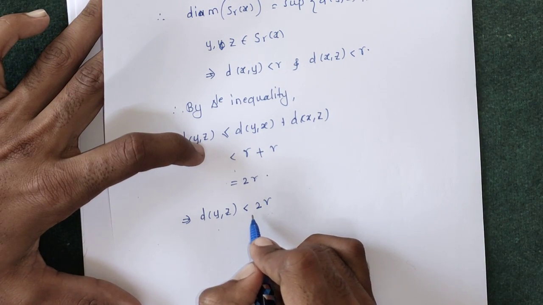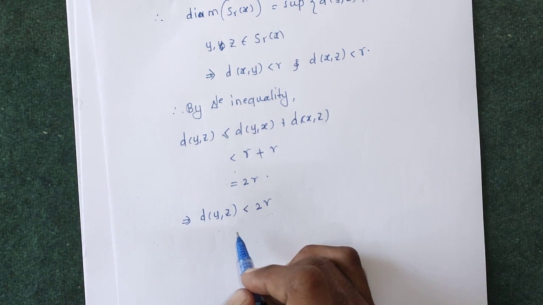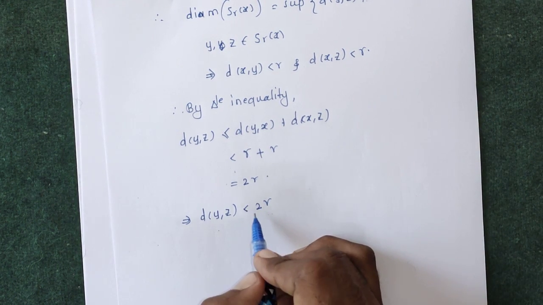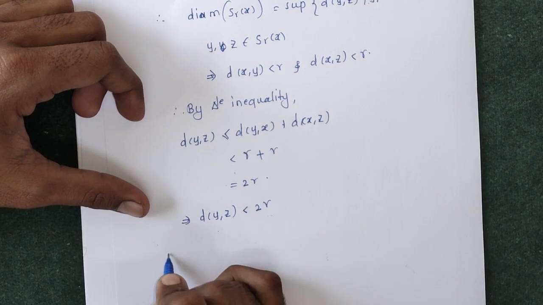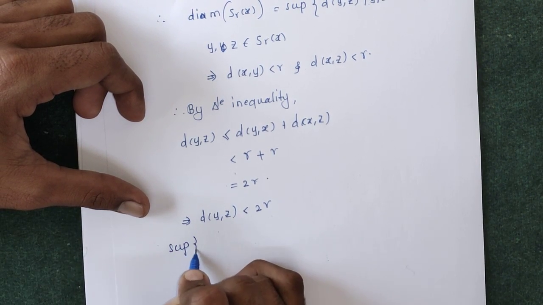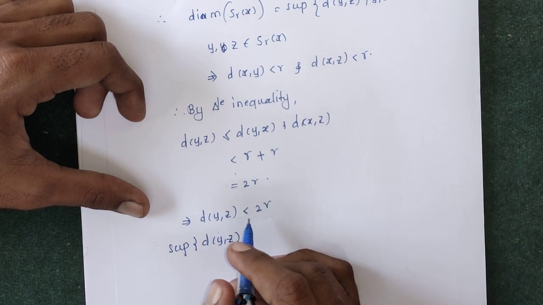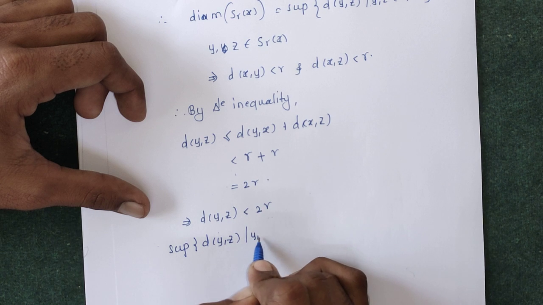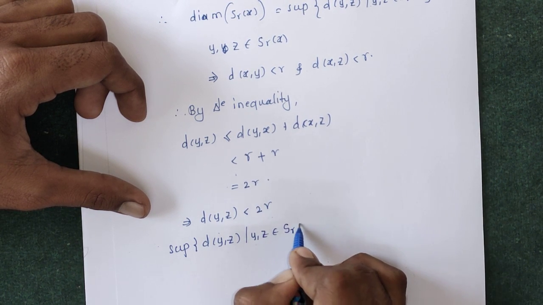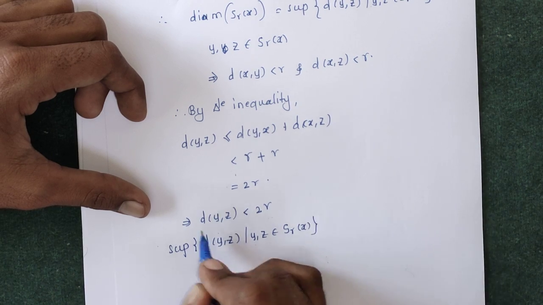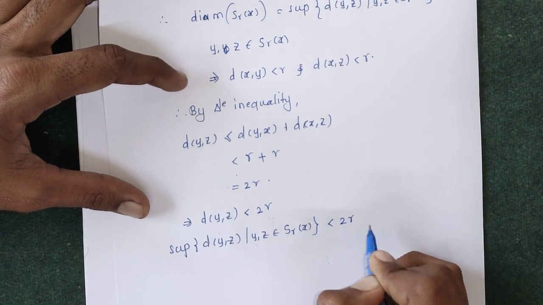So for any Y and Z belonging to the open sphere S R of X, the distance between Y and Z is strictly less than 2R. If we take the supremum of the distance between Y and Z for any Y, Z belonging to the open sphere S R of X, then clearly the supremum is again less than 2R.